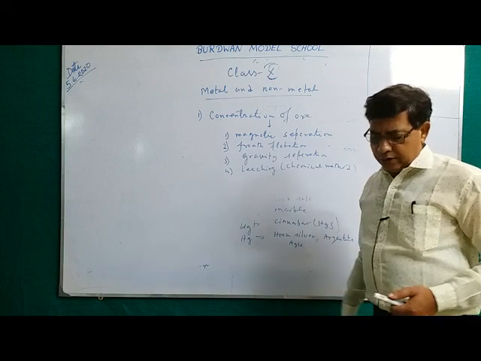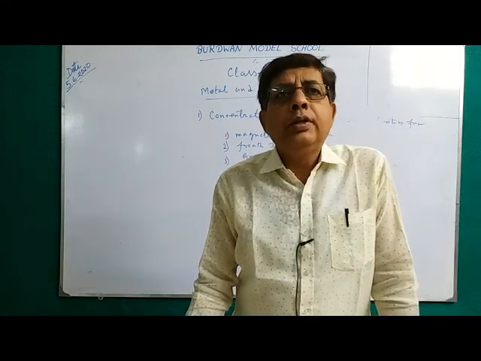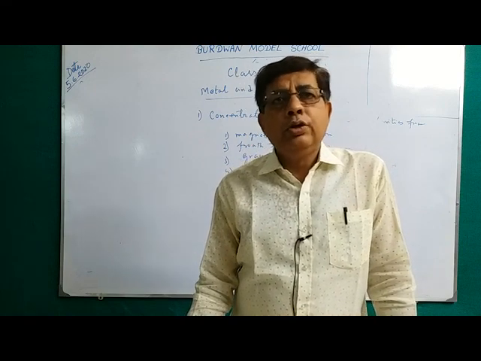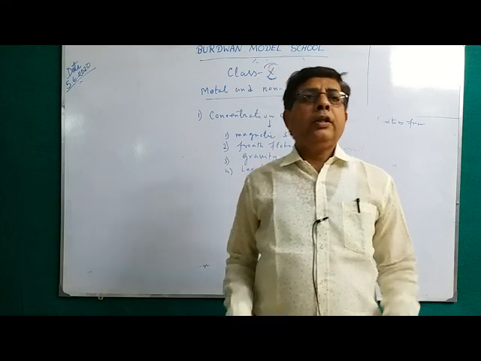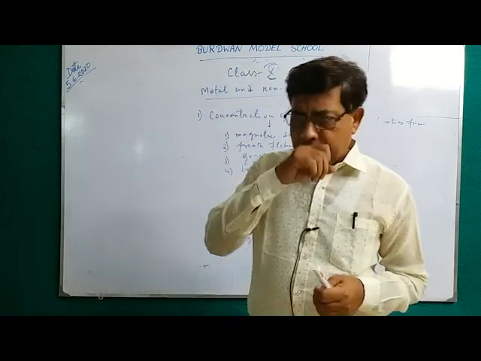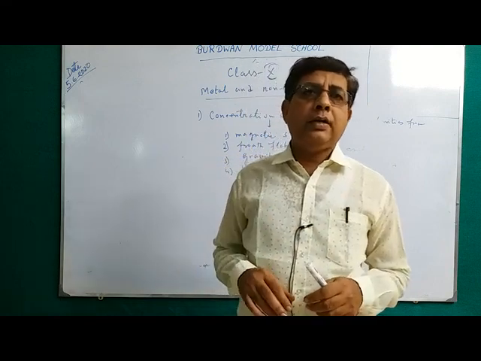Magnetic separation process is done if the ore is magnetized and impurity is non-magnetized, or ore is non-magnetized and impurity is magnetized. The ore is taken from beneath, from mines. It is then crushed into powder by crusher machine.